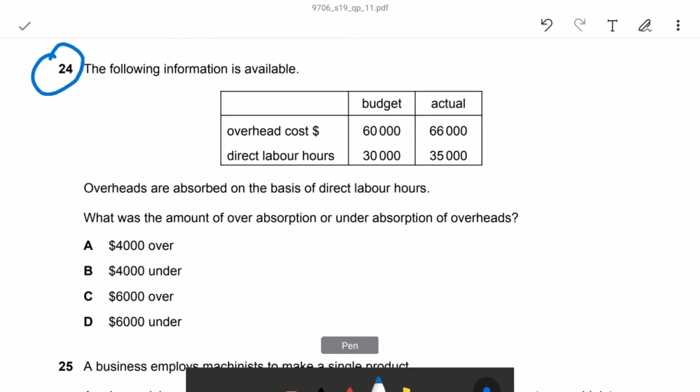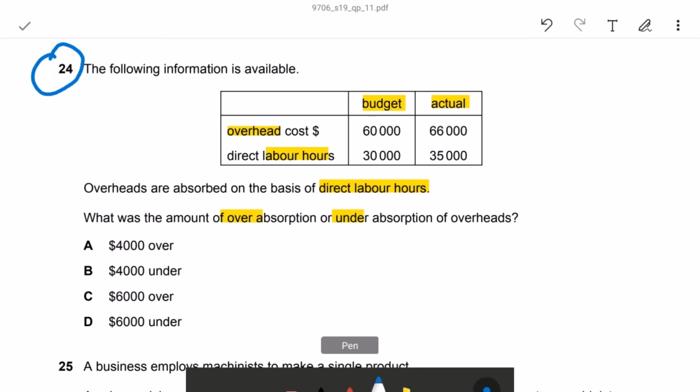Question number 24. The following information is available: overhead cost and direct labor. They are given budget and actual. Overhead is absorbed on the basis of direct labor hours. What was the amount of over or under absorbed overhead? So how to find the over or under absorption? First we have to find the per unit cost of budgeted overhead.